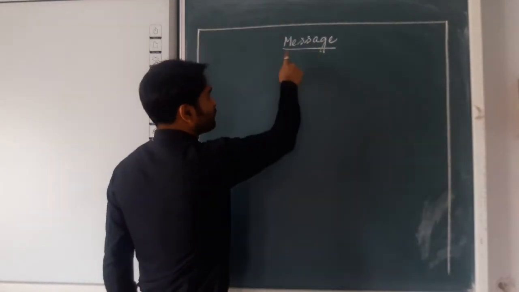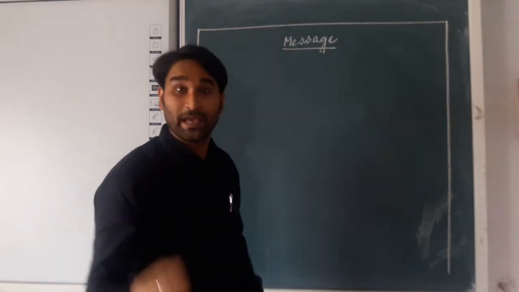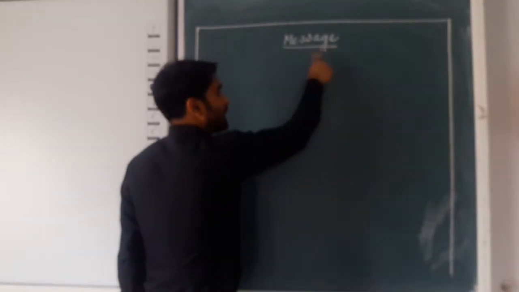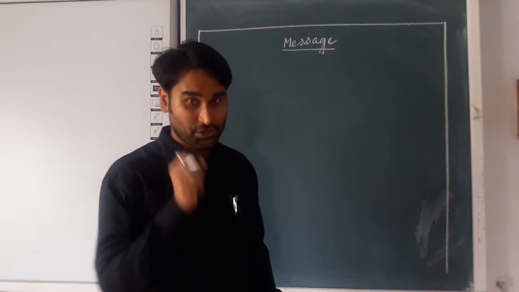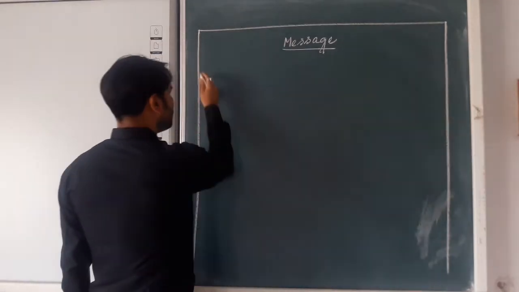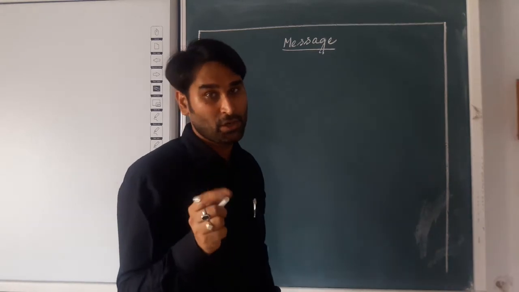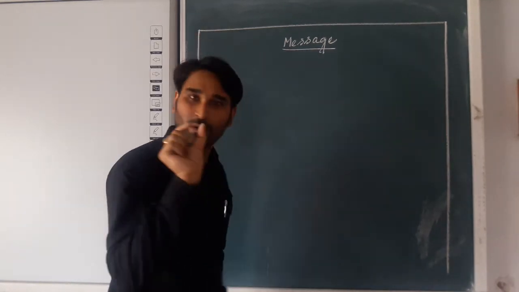See here, the word message is written in the middle of the box, inside but in the middle, okay, mind it, and then you should underline that word message. And next point, what is it? You know, on the left side you will write the date of writing that message. What is the date? Okay, the word date you will not write.